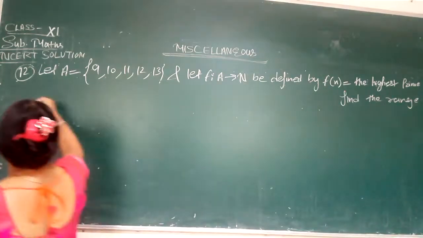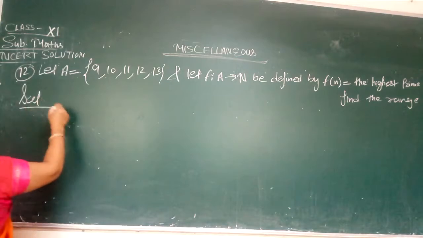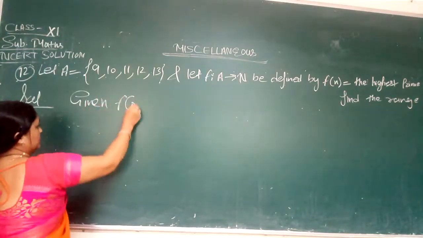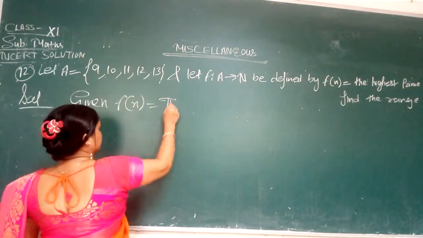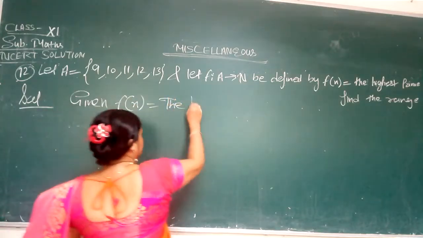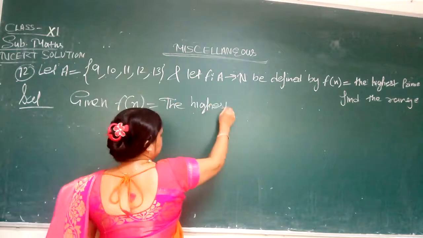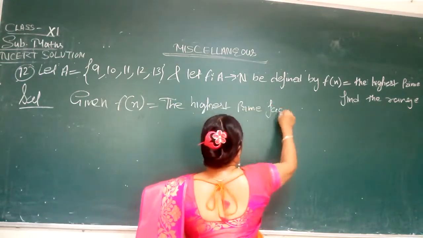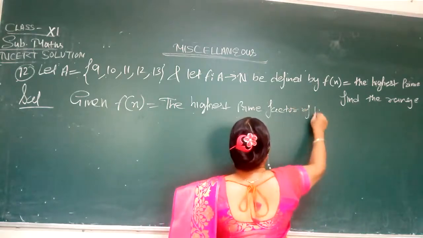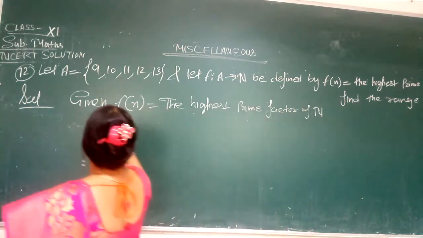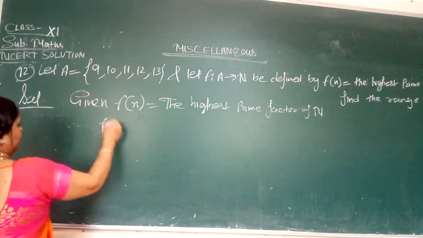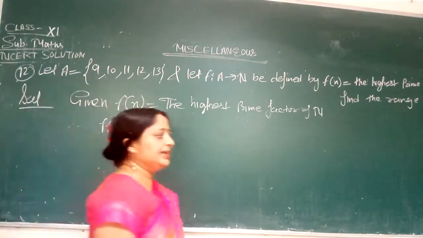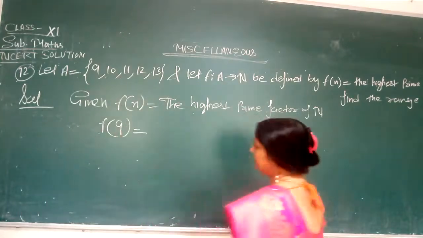It is given f of n is equal to the highest prime factor of n. So first we will put here f of 9. What is the highest prime factor of 9? The highest prime factor is 3.